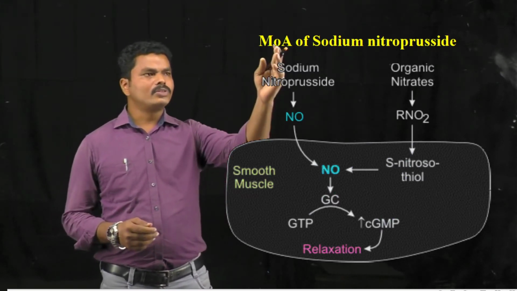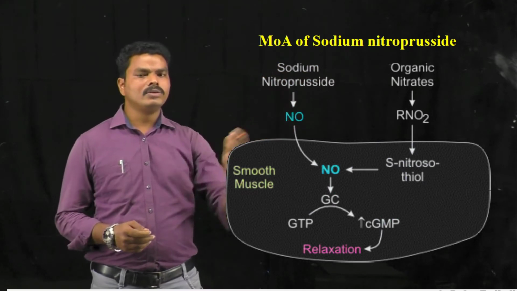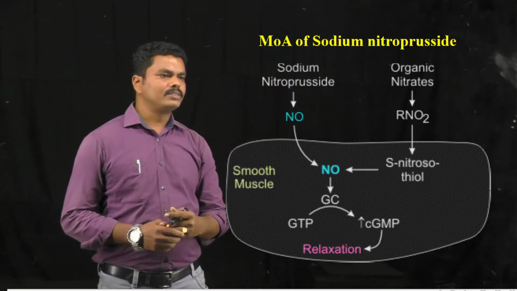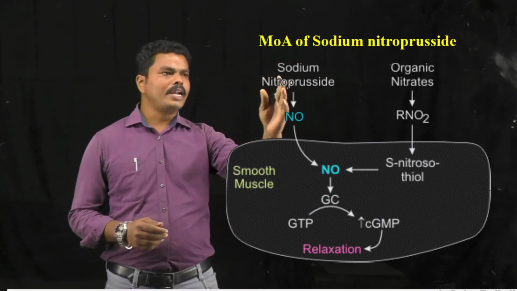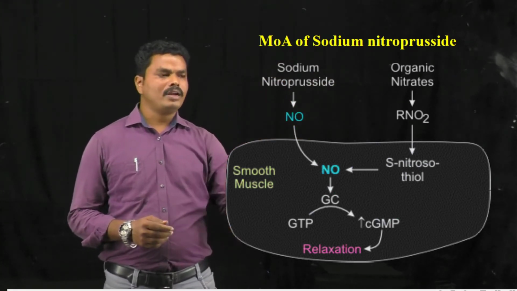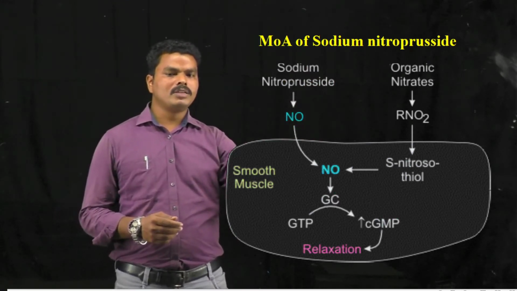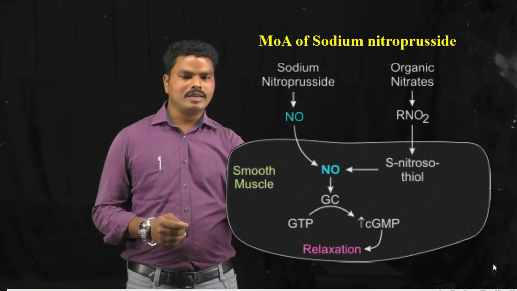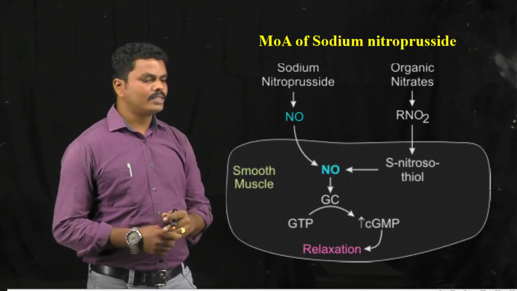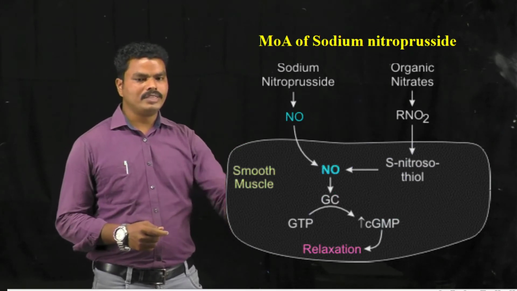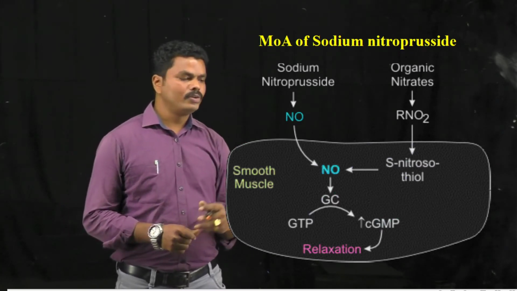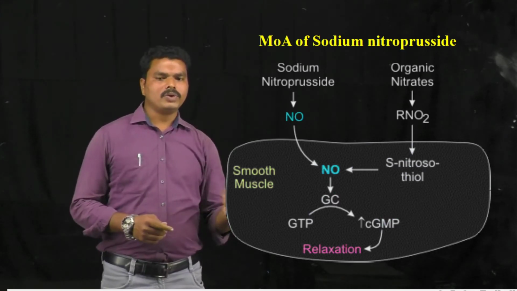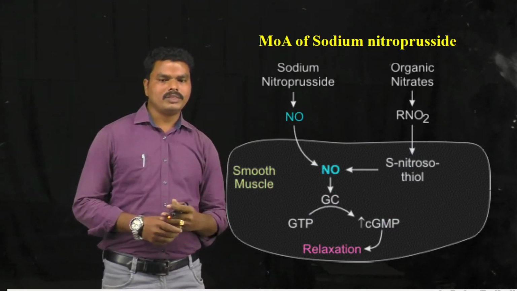That means the sodium nitroprusside is converted into nitric oxide by the RBCs. The RBCs will convert the nitroprusside into nitric oxide, and this will enter the smooth muscle cell. Then it can stimulate the guanylyl cyclase, and this stimulated guanylyl cyclase will convert the GTP to cyclic GMP, which is required to dephosphorylate the myosin light chain kinase. Thereby it shows vasodilation, or nothing but relaxation.